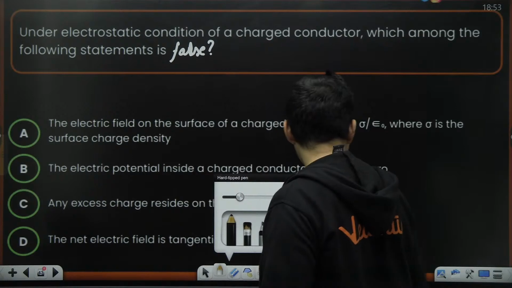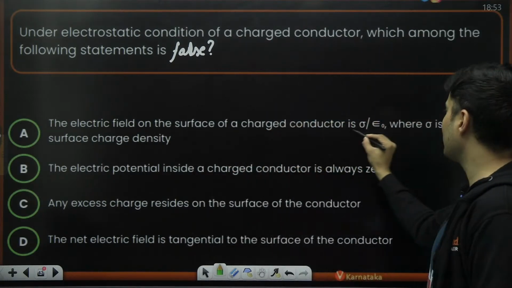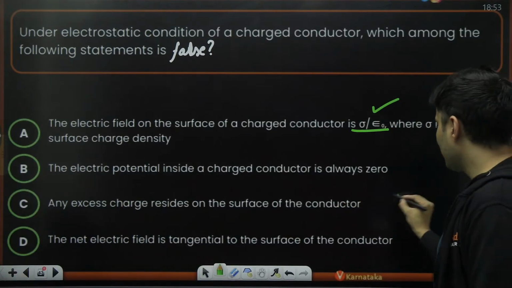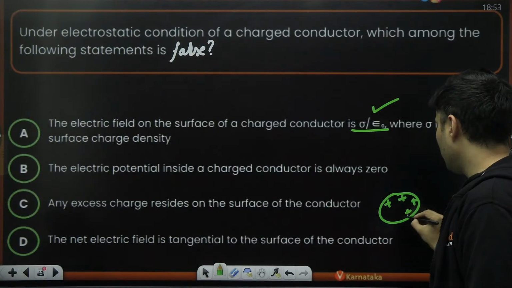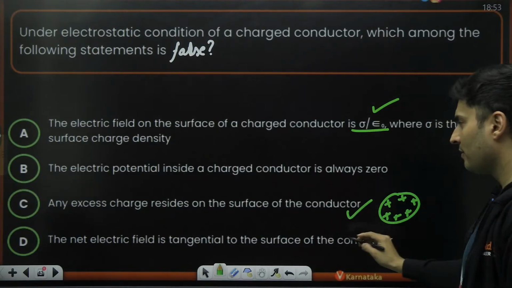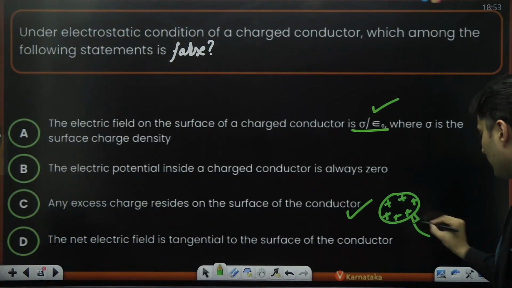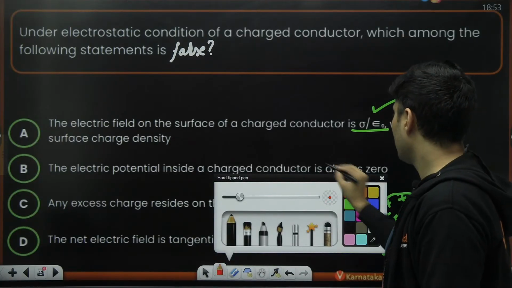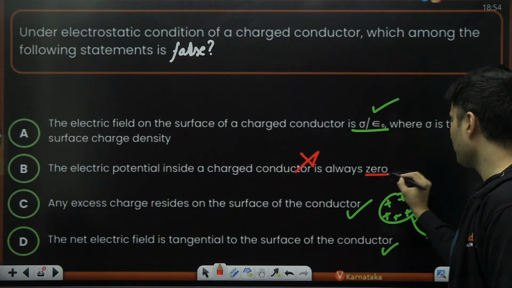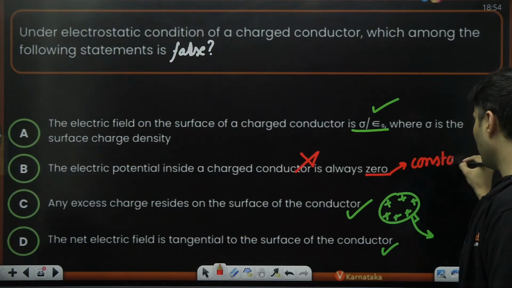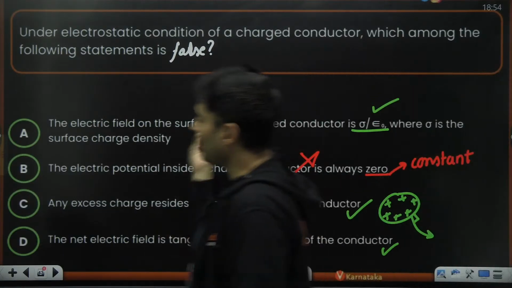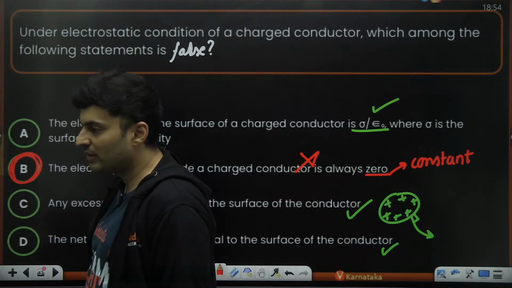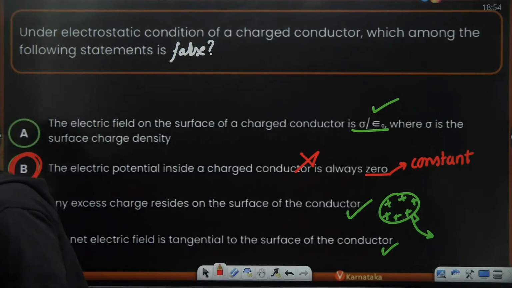Then you will obviously see, yes, the electric field on the surface is sigma by epsilon naught. This is definitely correct. Excess charge will always reside on the surface. Yep, it is always on the surface. This is also correct. Electric field is always tangential to the surface. Yep, that is also true. What is not true is electric potential is 0. This is wrong. In fact, it is not 0, it's constant. Electric potential is constant. So the incorrect option will be B. Yeah, so B will be marked. I think there was a mistake while printing it.